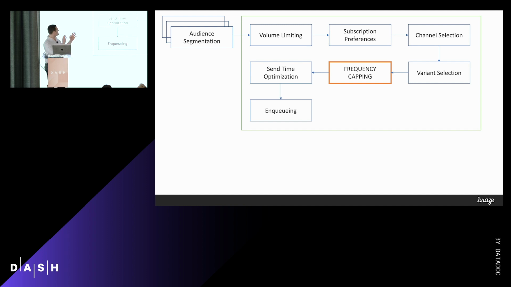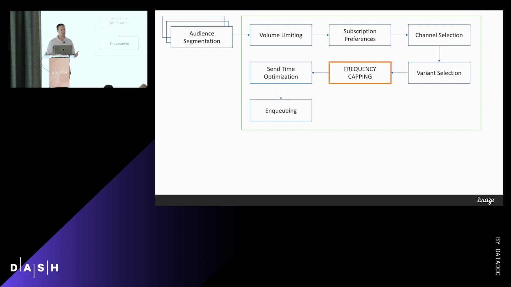So here's my super fun, very high quality diagram of how our messaging pipeline works. Some details are removed, but you'll get the gist of it. It all starts with audience segmentation. So audience segmentation is something that we leverage MongoDB's massive parallelism for, hence the multiple little boxes there. And we run all the segments and filtering queries so that we get the audience that the customer is looking for for a certain campaign or for a certain canvas. Those users get passed into this big business logic step. So that's the big green box there.